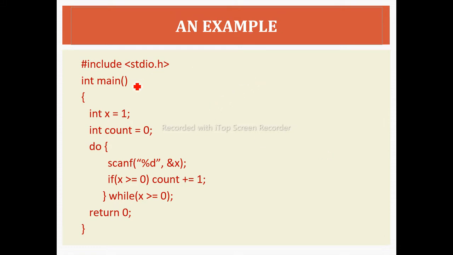So an example is given here. Firstly we are initializing x to 1. After that we are counting the value. Again do, that is scanning the value of x from the user. If x is greater than or equal to 0, we are performing the count, and after that whenever x becomes greater than or equal to 0, we will come out of the loop and return the value. Okay, next is the unconditional type.